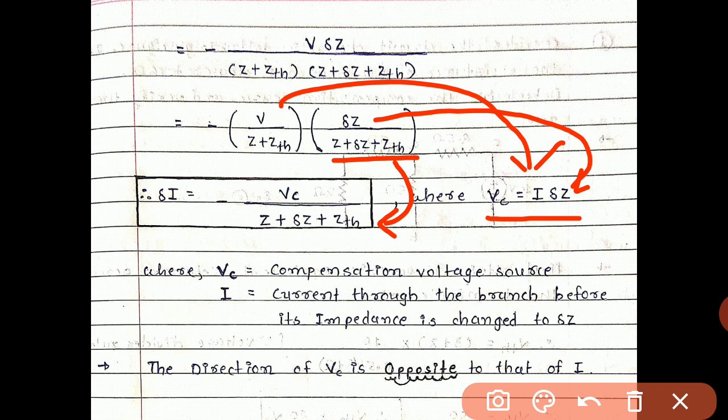Whenever the original impedance is given, there is no change. The direction of the compensation voltage source Vc is opposite to that of the initial current that we found earlier.